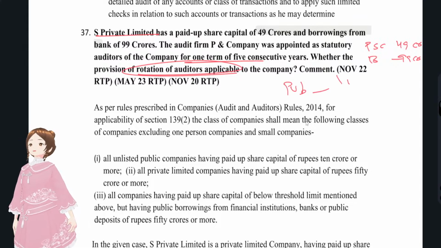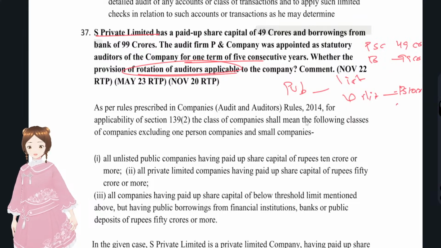Public, if it's listed, applicable, and if it's unlisted, if paid up share capital touches 10 CR, then rotation is applicable, and for outstanding loans, if it touches 50 CR, then rotation of auditors is applicable. Only these two things, no turnover is there. Okay, and if it's a private company, when paid up share capital touches 50 CR, then rotation of auditors is applicable. Then outstanding borrowings, if it touches 50 CR, then rotation of auditors is applicable.